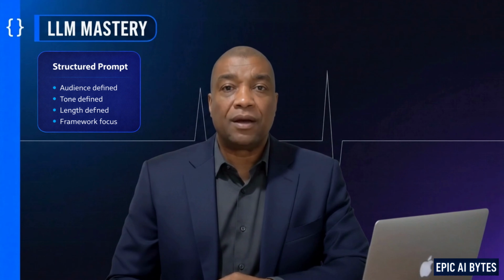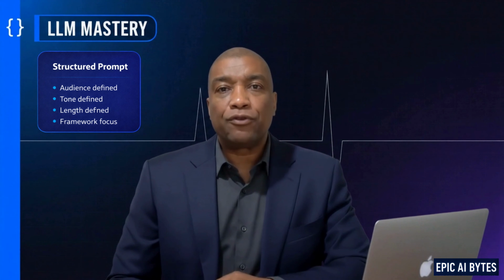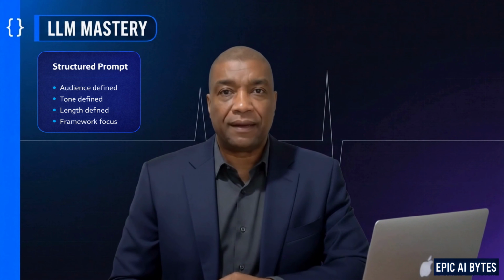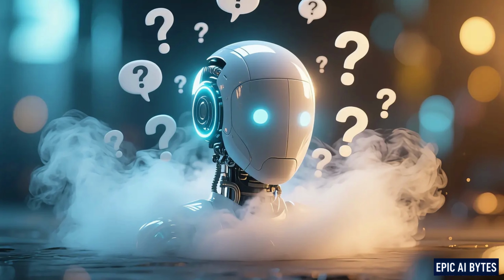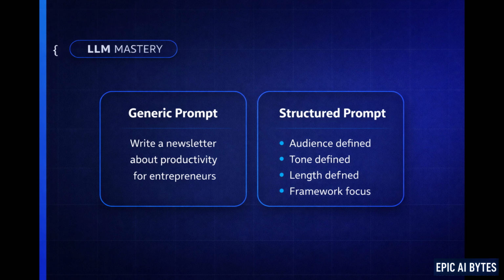Now imagine a different approach. Instead of asking a vague request, the user provides structured context. Something like this. You are writing for solo business owners who are overwhelmed by tools and information. Your tone should be calm, analytical, and practical. The article should focus on frameworks rather than motivational advice. Length, roughly 800 to 1,000 words. Now the model isn't guessing anymore. It's operating inside a defined environment. Same prompt category, completely different consistency.